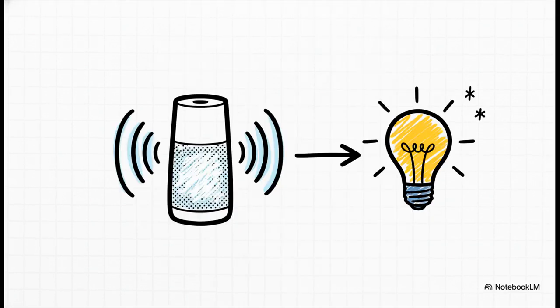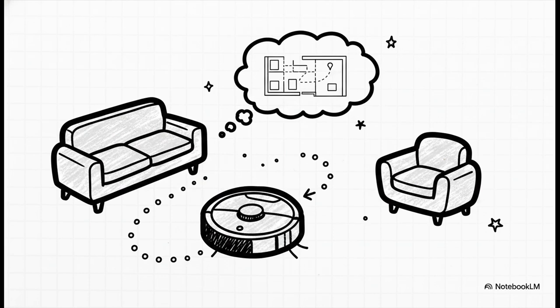First up, the reactive agent. This one is the most straightforward of the bunch. It responds strictly to whatever input it's getting right now, without looking at past history. It's exactly like when you tell your smart speaker to turn on the lights. It simply reacts to that single command in that specific moment. No memory, just action.